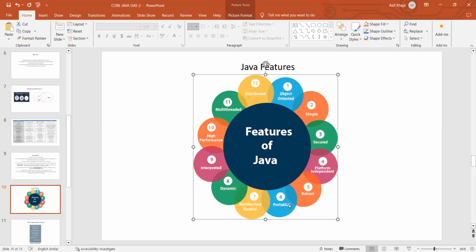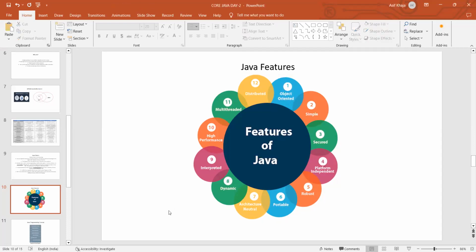And architecture neutral means the architecture of Java is neutral. It will follow only the same standards from which it has been developed. It won't change. And dynamic means we are able to add new features to it. We can upgrade that. And interpreted because it is executing the code line by line. That is the reason why we call it interpreted.